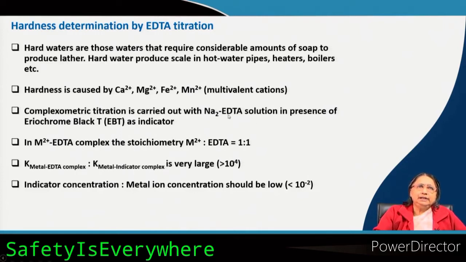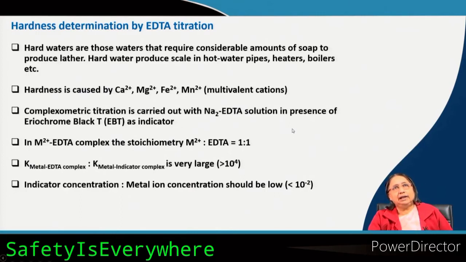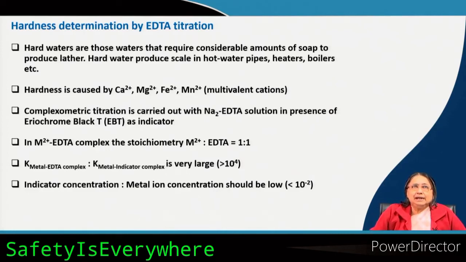Now, slowly the EDTA concentration is increased, and all the calcium and magnesium ions get complexed with the EDTA while reaching the end point. Now, the end point is reached. So, what will happen? All the calcium and magnesium ions will be consumed by the EDTA through complex formation. Now, what will happen?